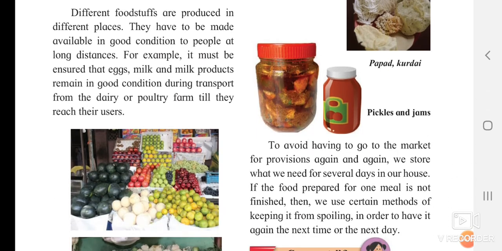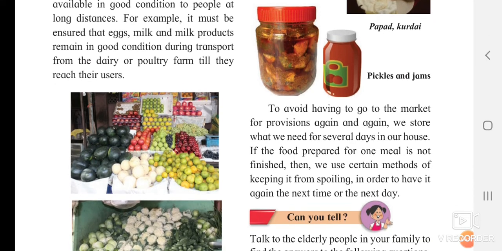To avoid having to go out to the market for provisions again and again, we store what we need for several days in our house. For example, if I require fish, I'm fed up of going out again and again. So what I will do, I will bring fish and keep it in my freezer for 7 to 8 days so that whenever I need, I can take it out, cook it and serve it. So always remember, instead of going out again and again, people bring the things at once and preserve them.